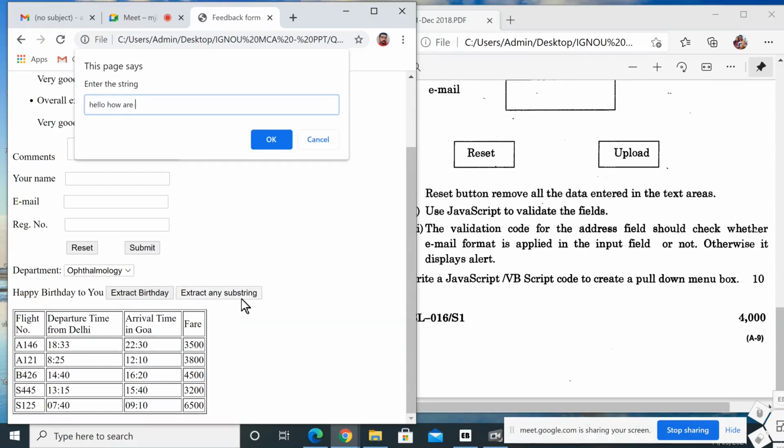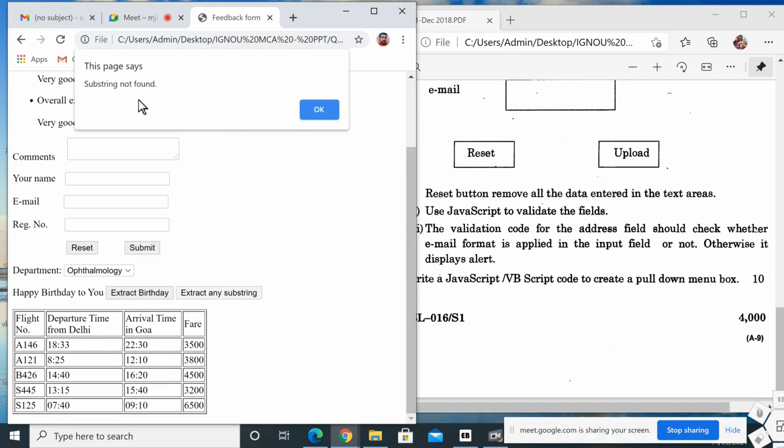Hello, how are you? And I am giving one name over here. This is not the substring, so it will display the message substring not found.